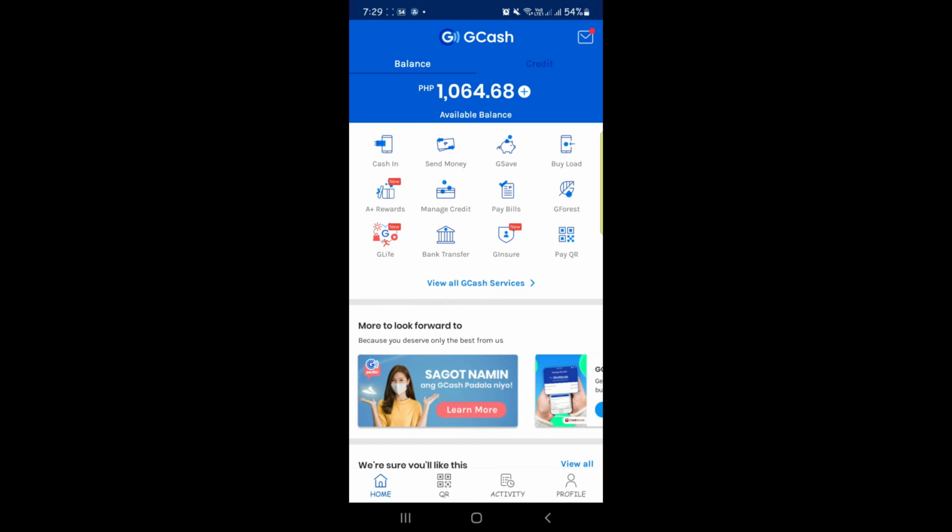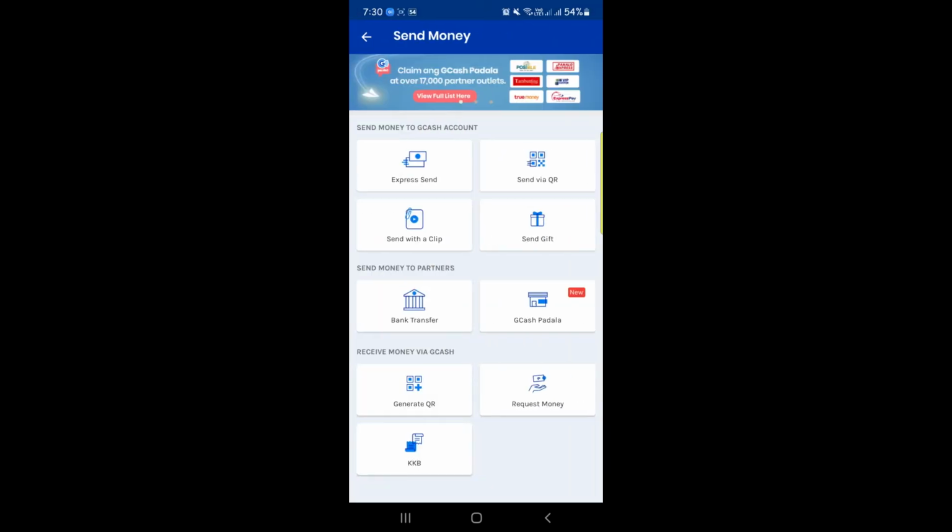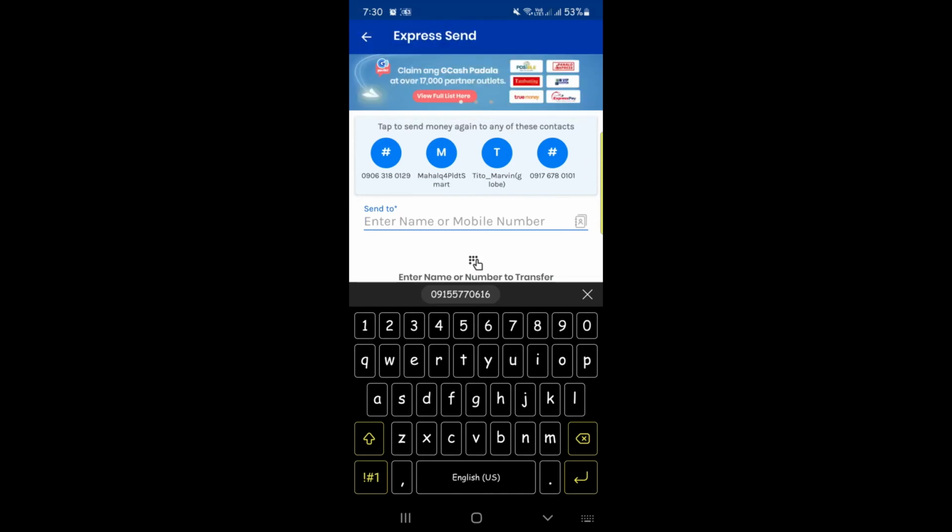So say, for example, we're going to send money because that's our main transaction at this moment, send money to another GCash account. You just have to click on send money, and then from here it will ask you to key in the information of the person you're going to transfer the money to.